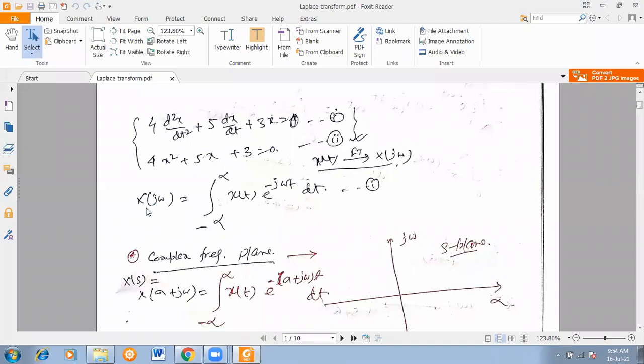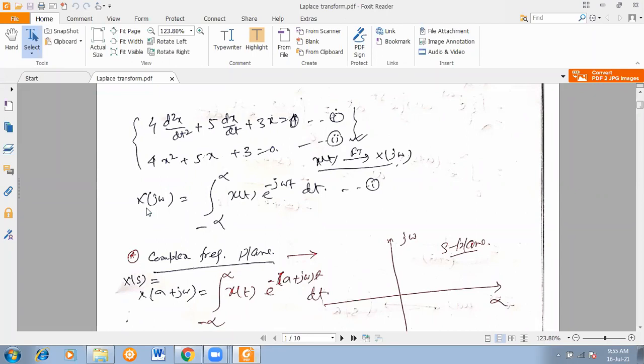But the basic difference is that in the case of Laplace, we use the complex frequency plane. That means we will have a real part plus an imaginary part, something like x plus j y, where x is the real term and y is the imaginary part.